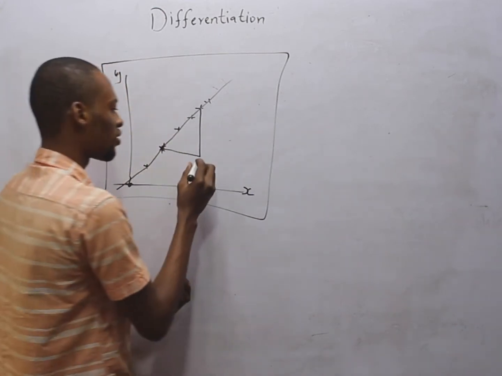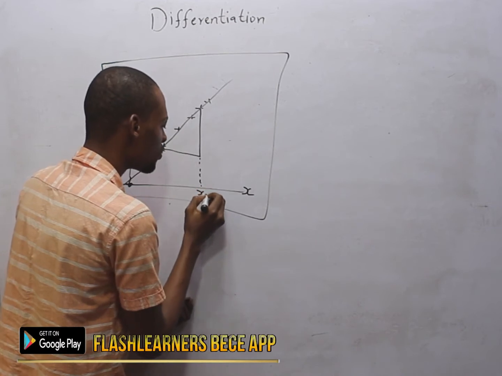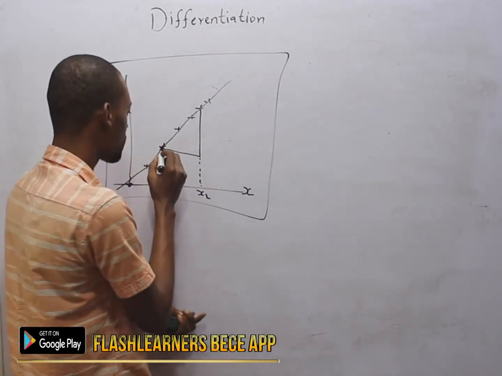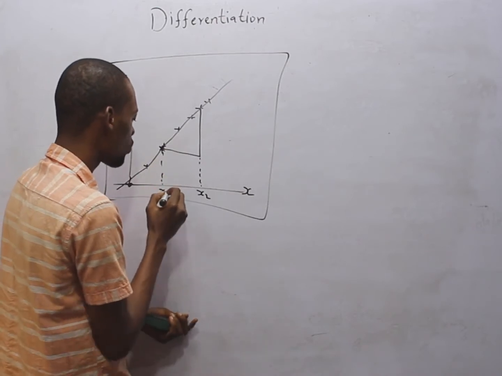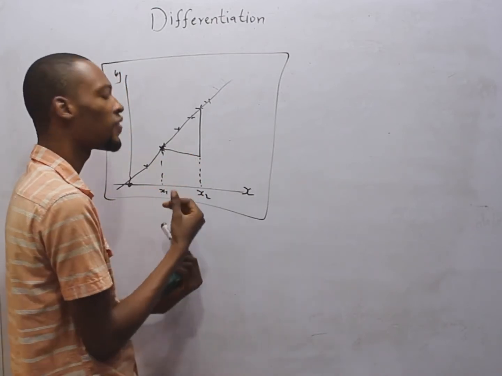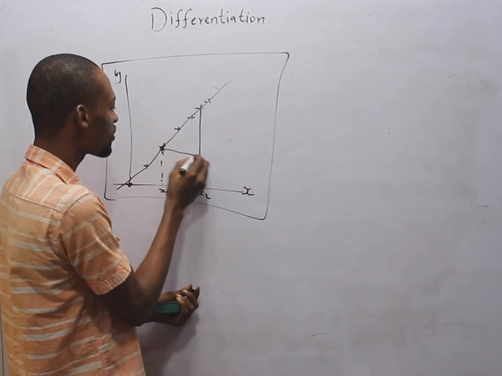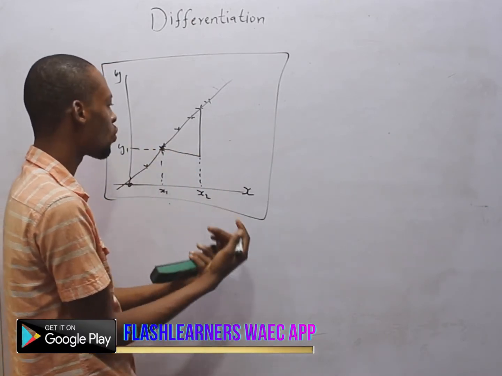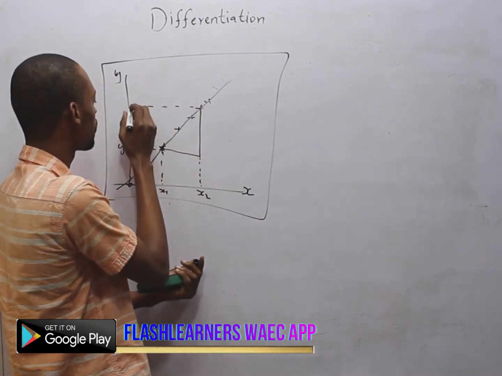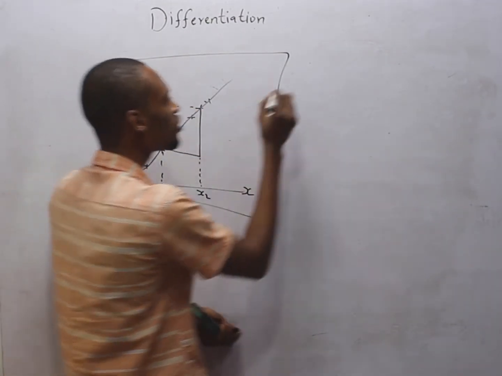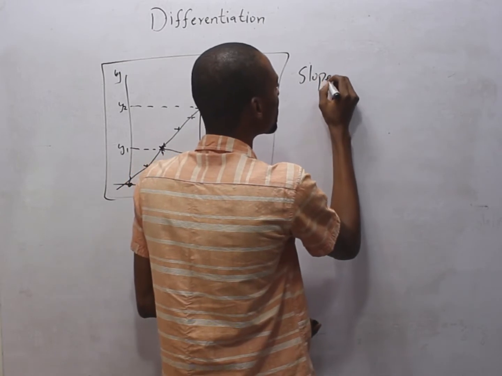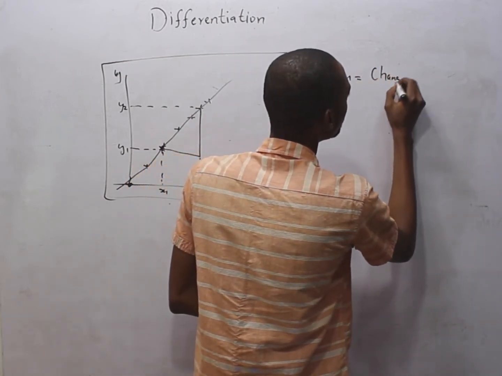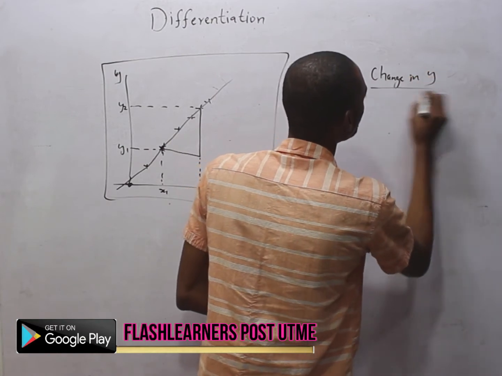When you trace down, this becomes your S2, meaning the second value of S. This becomes your S1, meaning the first value of S. Then when you trace from here down, this becomes your Y1, the first value of Y. Here becomes your Y2.